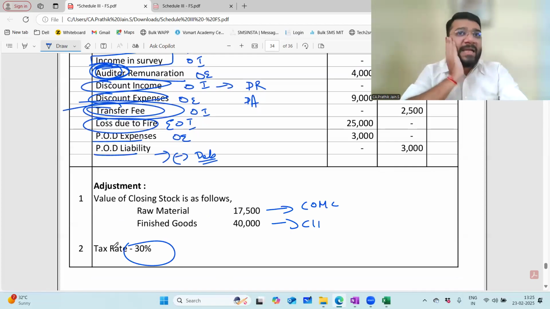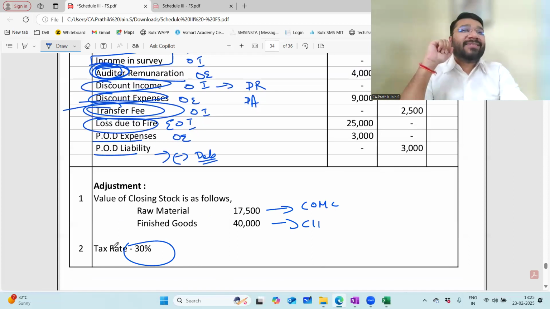No, sir. I'll share this PDF. Why are you worrying? I'll put it in the group right away after this. No, no, no. I will not give the marking. No, no, no.